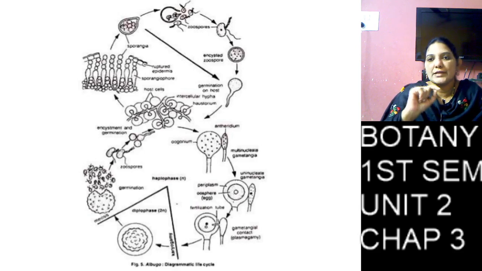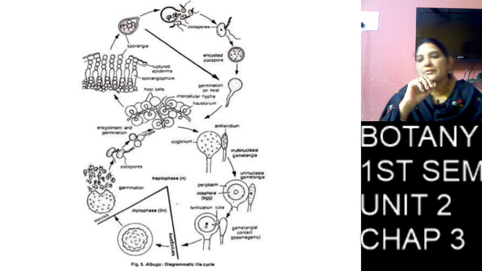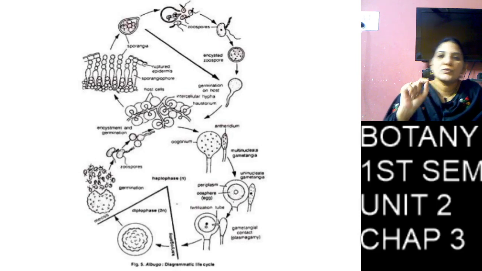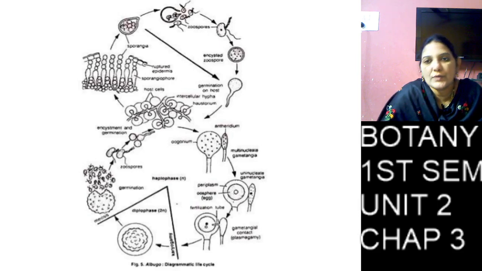Once again, the mycelium produces a long elongated club-shaped conidiospore with many nuclei, and the conidiospore forms a round structure at its top. The conidium is attached to the conidiospore, and one nucleus enters into the conidium.